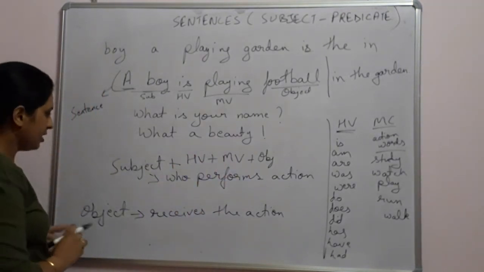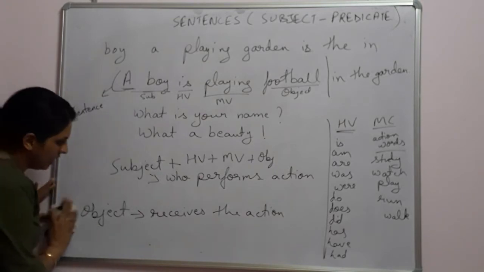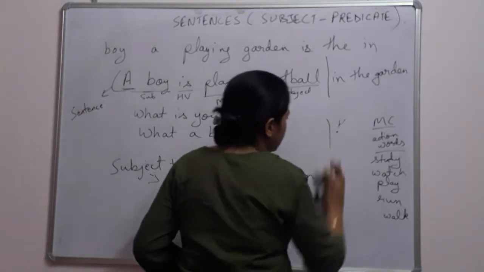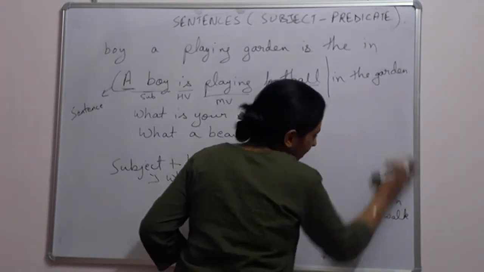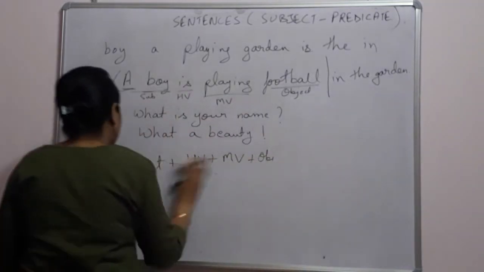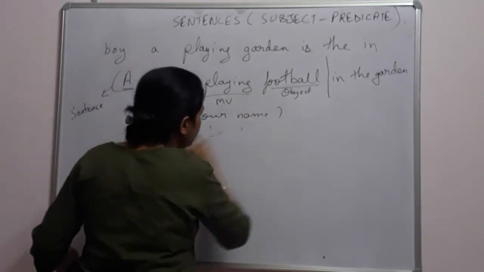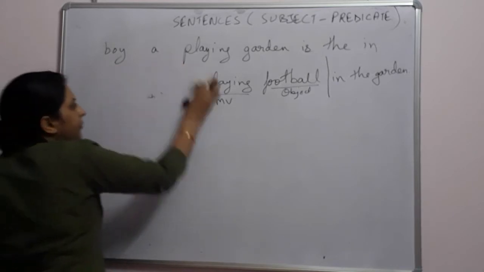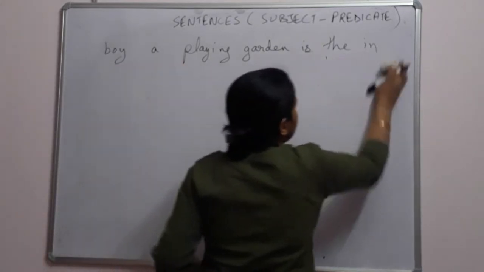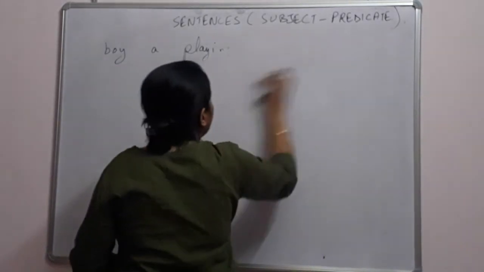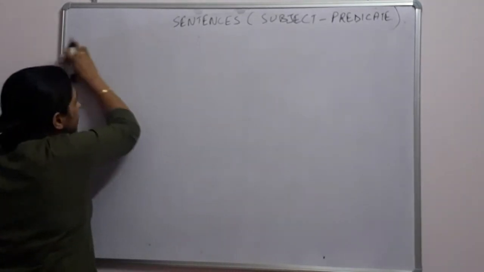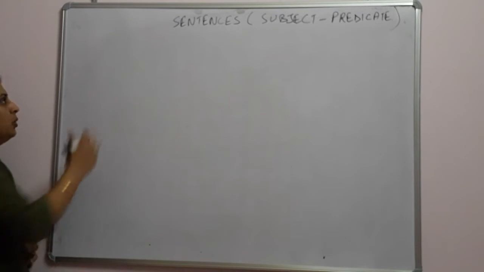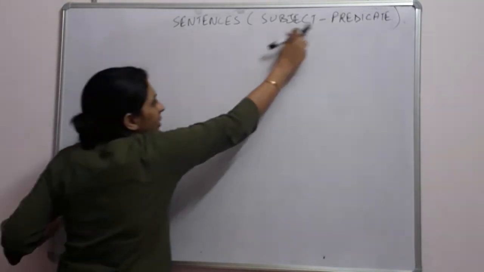Done? Okay, so now let's come to subject and predicate. Now we will know in detail what the subject is, how it is performed, where it is used. Okay. I hope you are understanding all this. Okay. So now we will do subject and predicate.